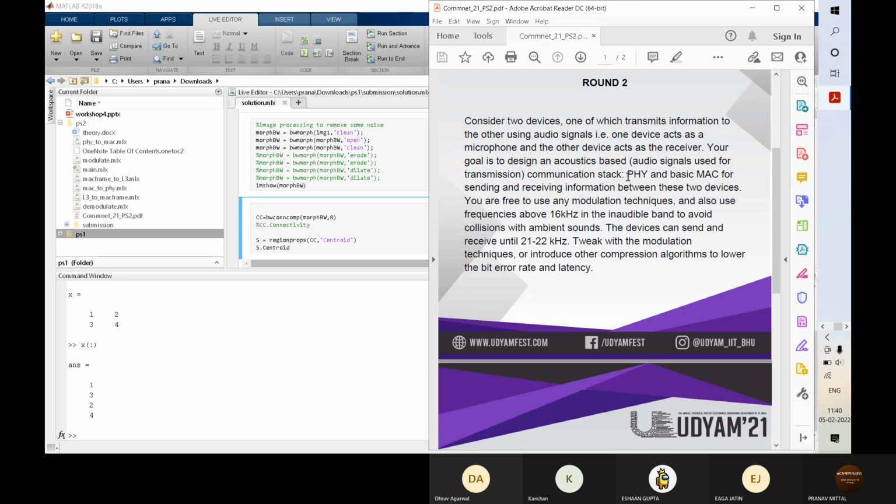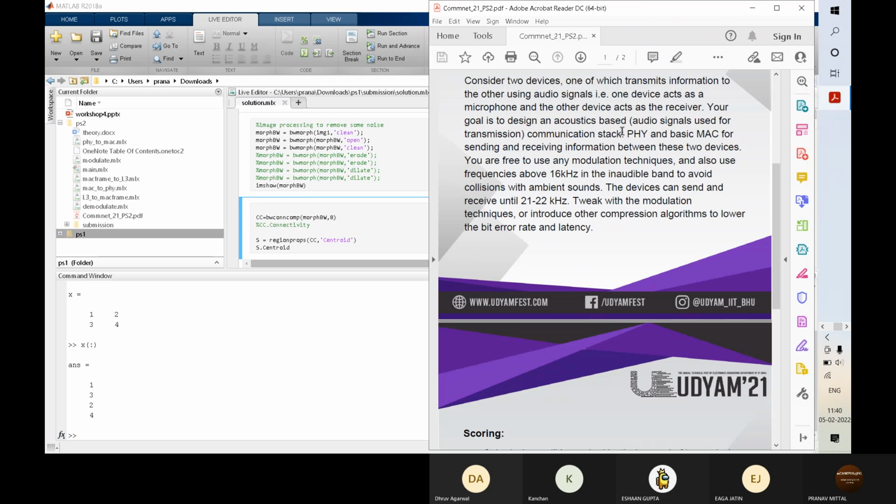So in the data link layer, we add a few bits that deal with just the immediate next node. So like sending data from this node to the next node, we add some information for that purpose. So it includes a few things. We will come to it in a minute. In the physical layer, it's basically sending the data, like modulating, demodulation, all that. So what we had to do was implement the PHY and basic MAC for sending and receiving information.